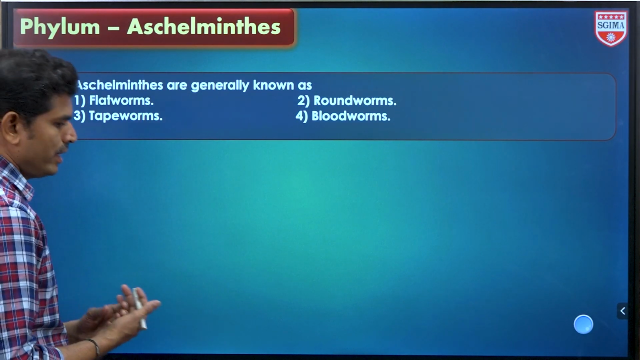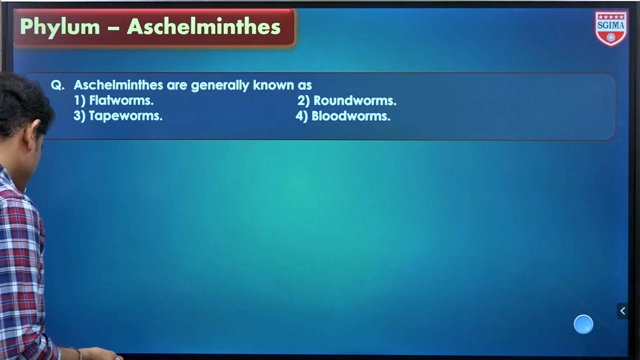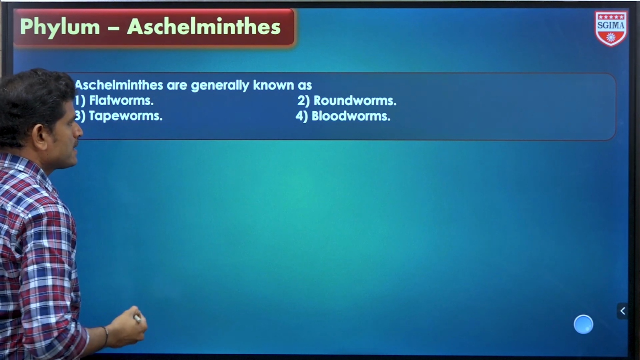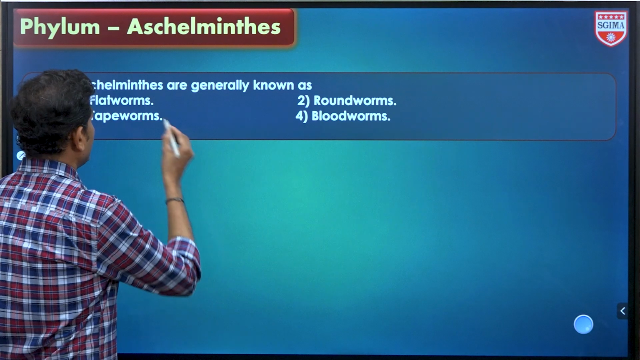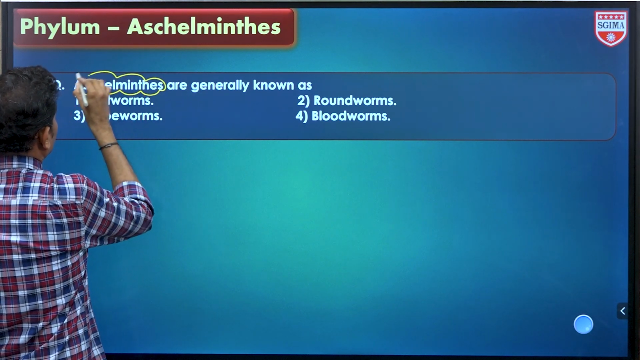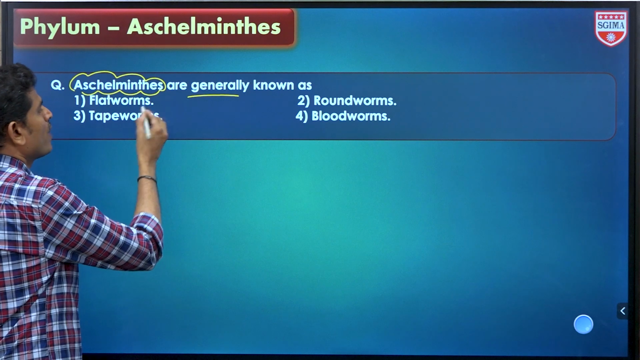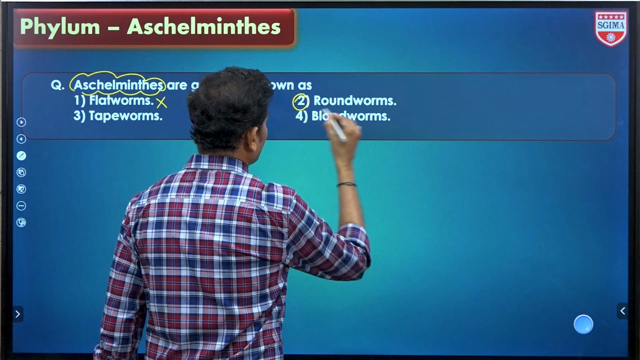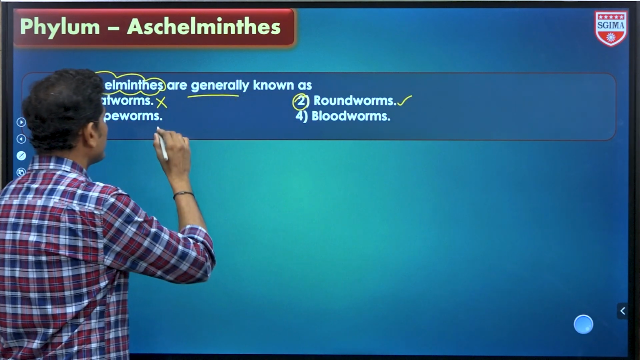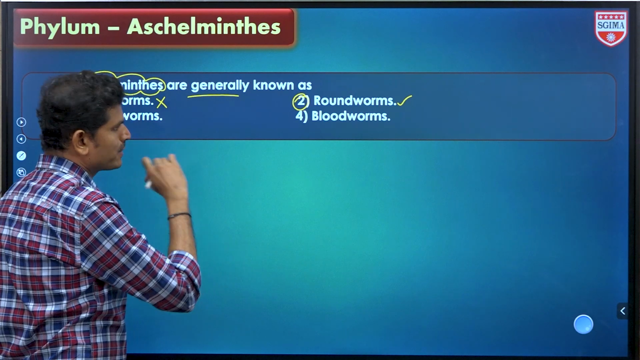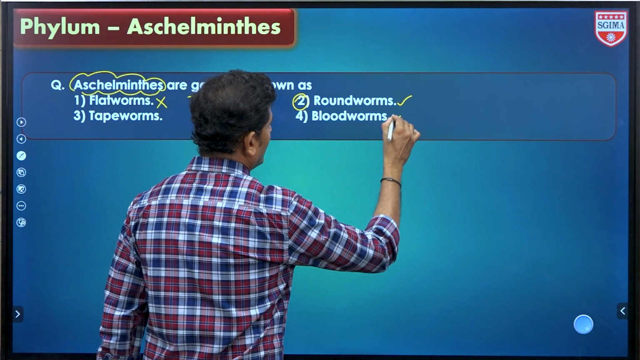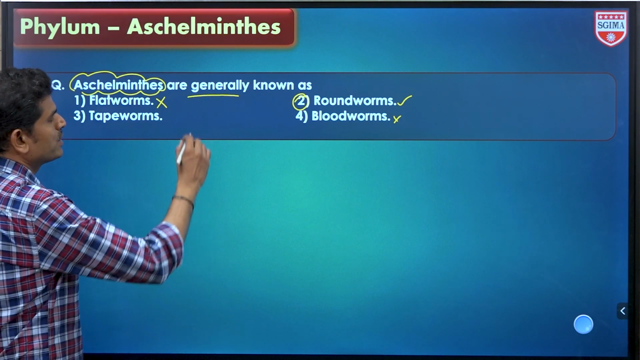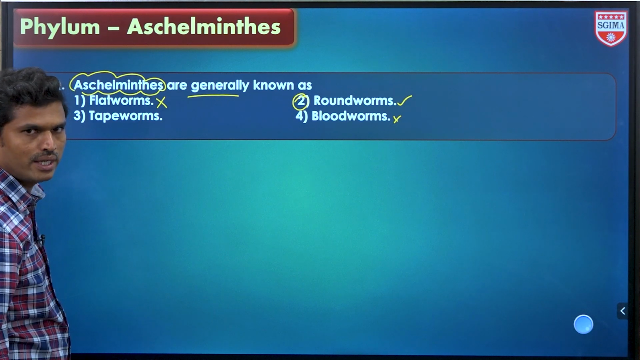Here, the first question they given. Once you read the question and guess the options, correct option को guess करना है. Simple question: Aschelminthes are generally known as which one? Flatworms. Flatworms नहीं है ना, उसको separate phylum is there. These are the roundworms. So generally these are known as roundworms. And tapeworms are flatworms only. Bloodworms are different worms. So this is not suitable. Okay, so the second option is correct. Aschelminthes are generally known as roundworms. Okay na?